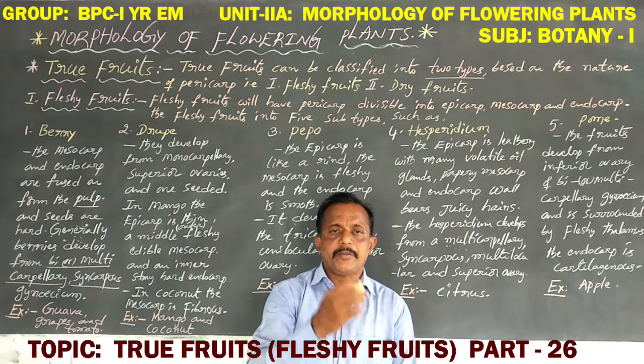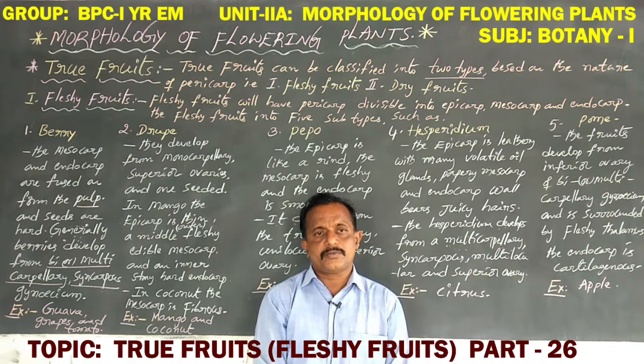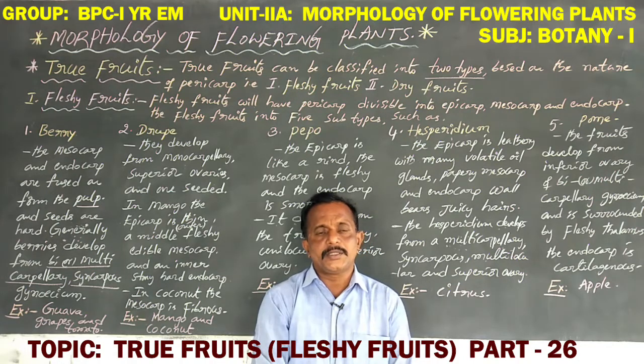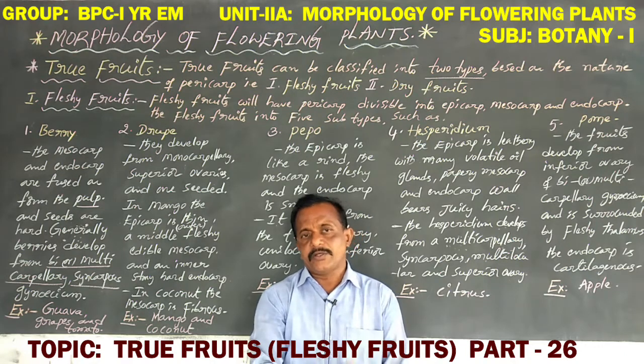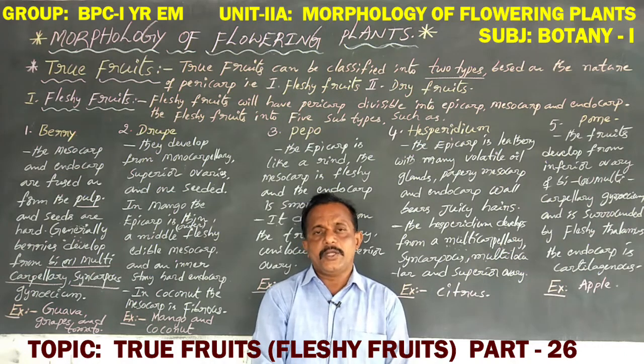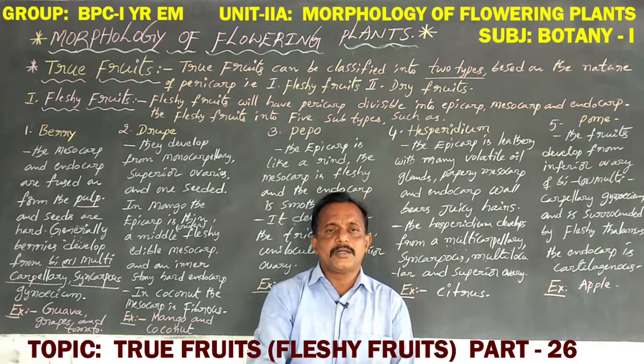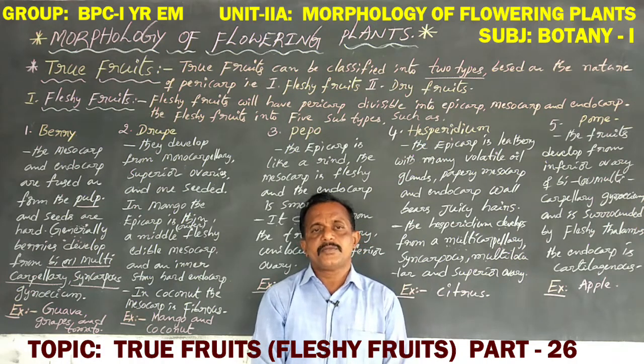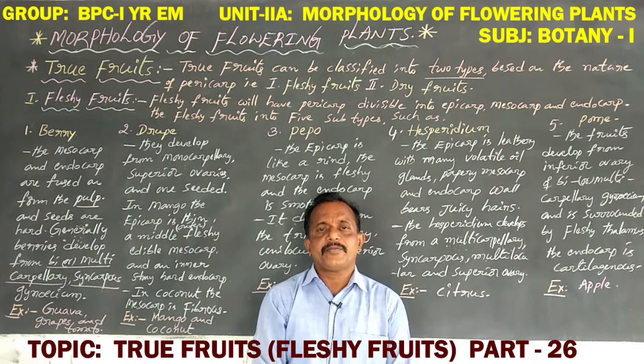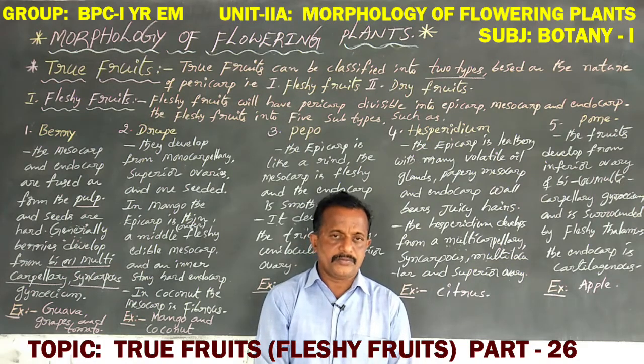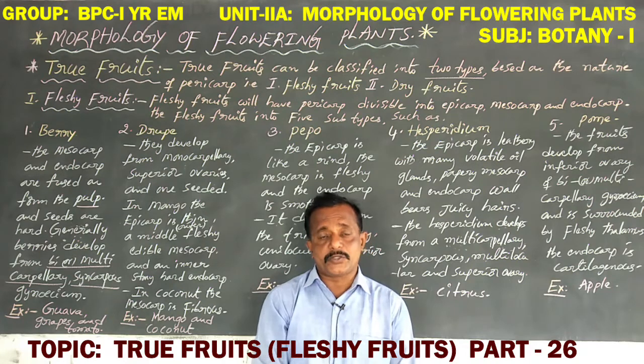That is named a false fruit. The ovary is not involved; only the thalamus or the pedicel becomes modified.